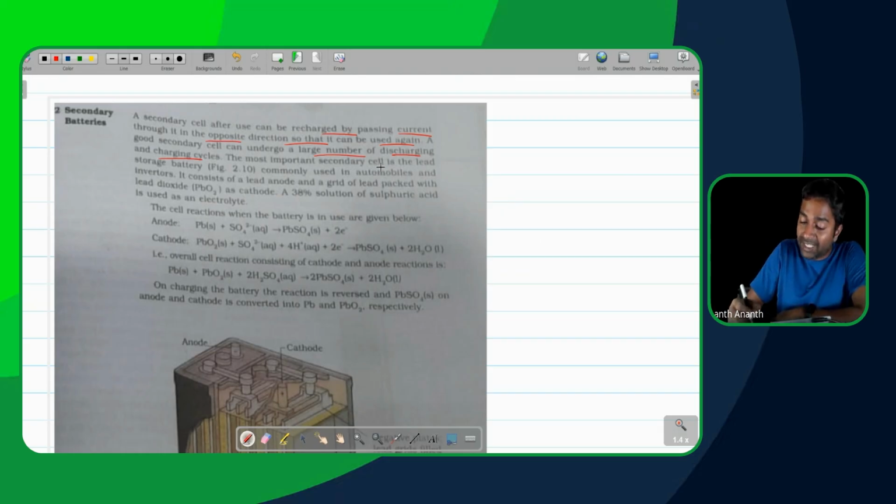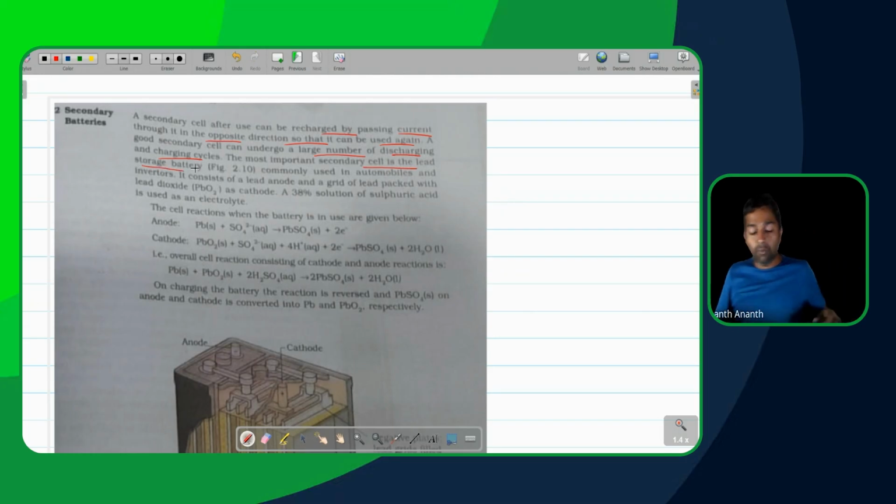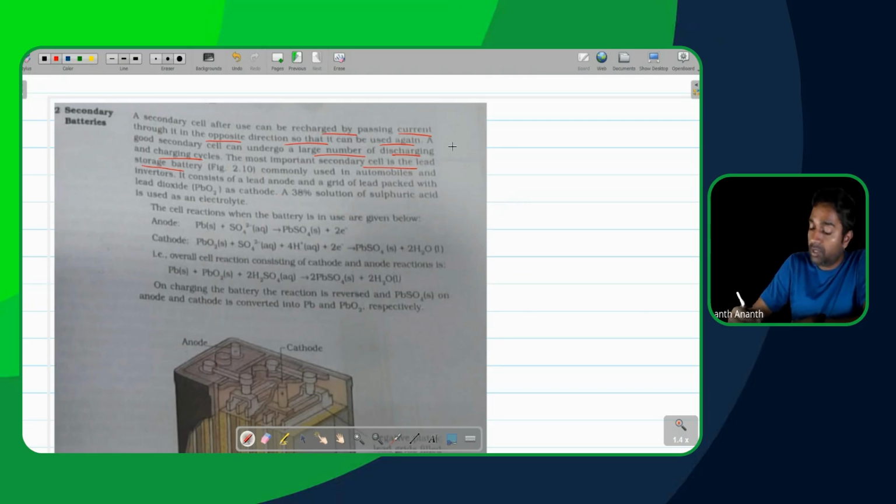The most important secondary cell is the lead storage battery. This is something which may be changing, because the fact is the most important secondary cell of the current modern world is not the lead storage battery. What is the most important secondary cell now?